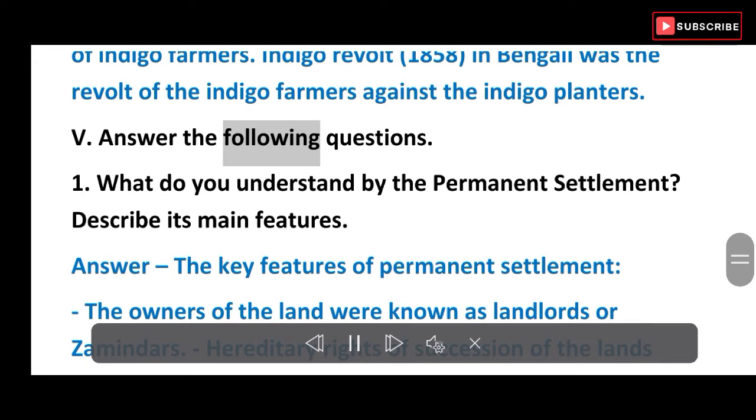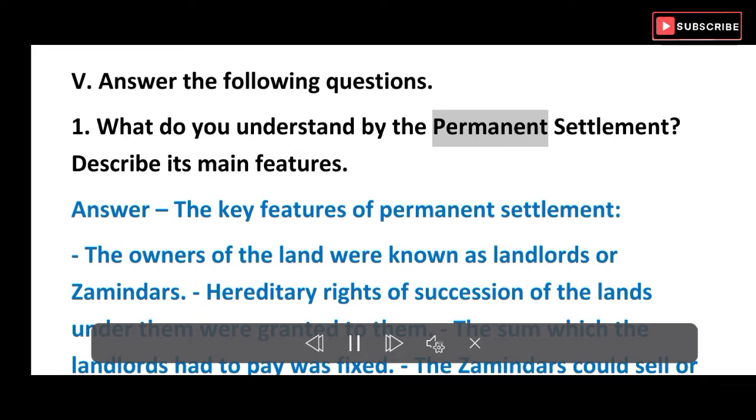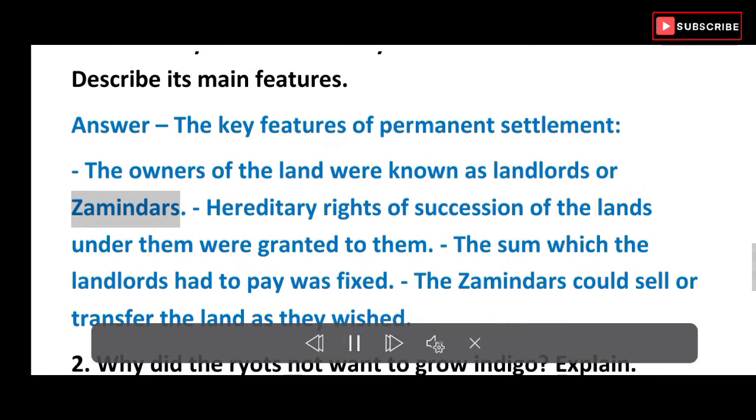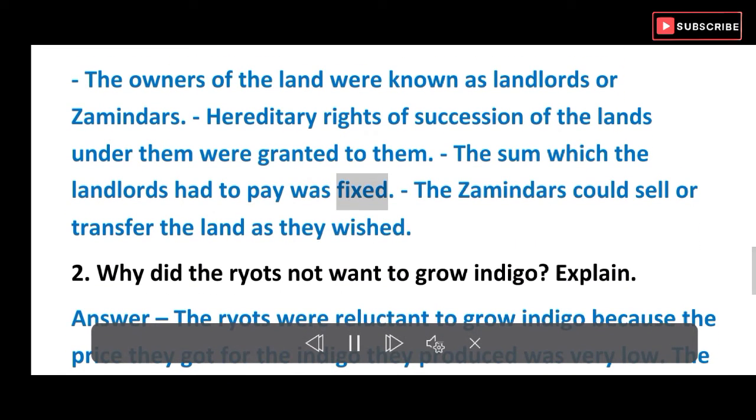Answer the following questions. 1. What do you understand by the permanent settlement? Describe its main features. Answer. The key features of permanent settlement. The owners of the land were known as landlords or zamindars. Hereditary rights of succession of the lands under them were granted to them. The sum which the landlords had to pay was fixed. The zamindars could sell or transfer the land as they wished.